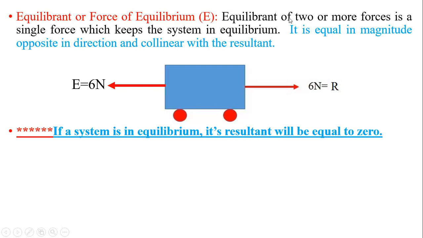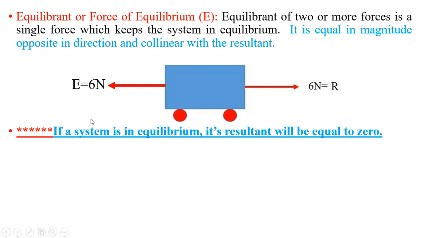The equilibrant of 2 or more forces is a single force which keeps the system in equilibrium. The force which is applied to keep the system in equilibrium is called an equilibrant or force of equilibrium, and it is equal in magnitude, opposite in direction and collinear with the resultant. Whatever the magnitude of the resultant force is, the equilibrant has the same magnitude but is applied opposite in direction, and both forces act collinearly.